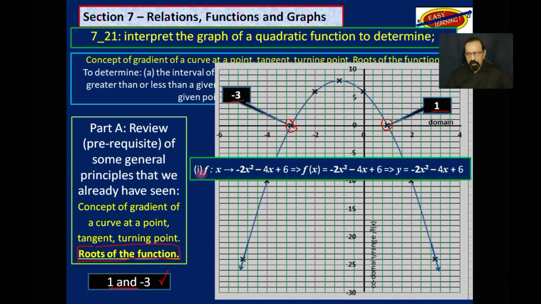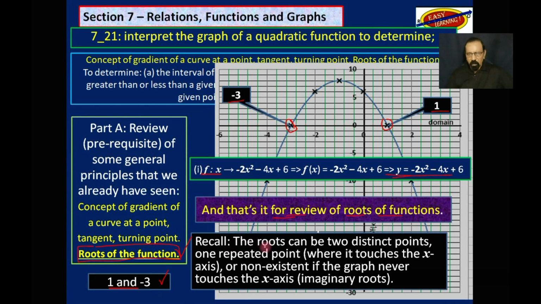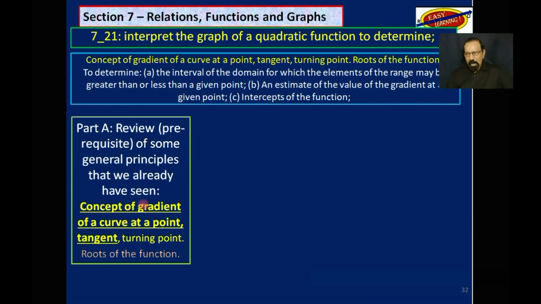And what was it? This was a function, and we eventually ended up with the defining equation as y is equal to -2x squared minus 4x plus 6. And that's it for a review of roots of function using a graph. Recall, the roots can be 2 distinct points, one repeated point where it touches the x-axis, or non-existent if the graph never touches the x-axis. Now let's look at the concept of gradient of a curve at a point.